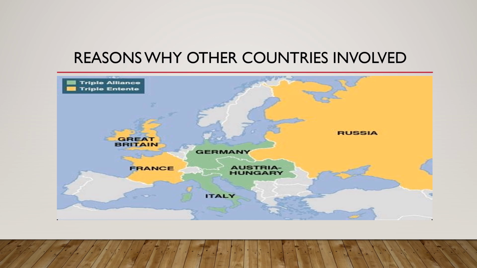Reasons why other countries were involved. Russia got involved because Russia had an alliance with Serbia. Germany then declared war on Russia because Germany had an alliance with Austria-Hungary. Britain declared war on Germany because of its invasion of neutral Belgium, and Britain had agreements to protect both Belgium